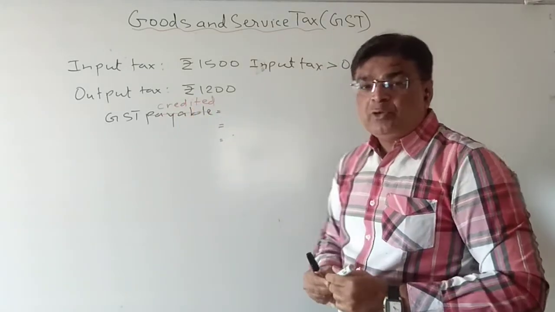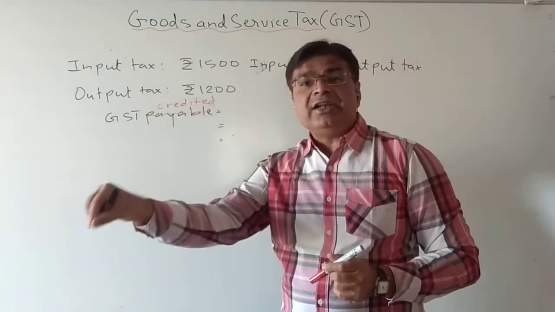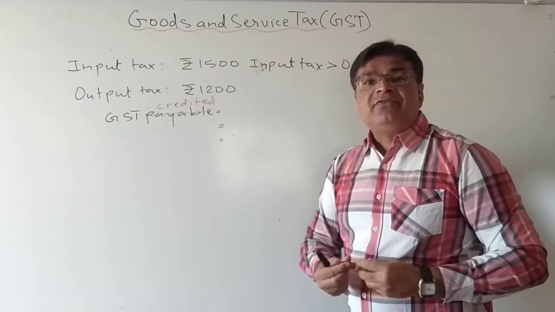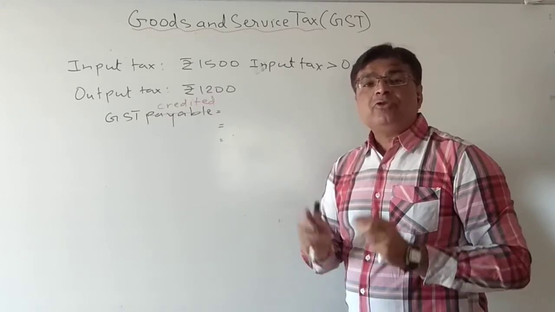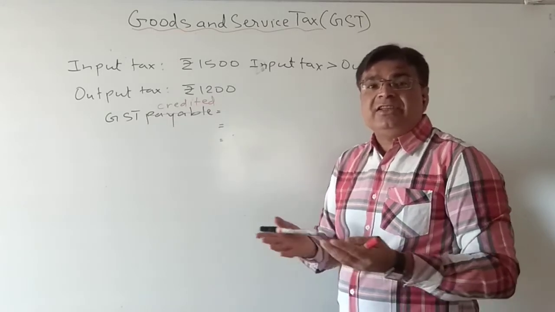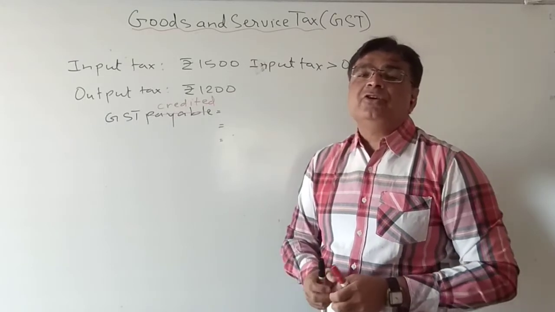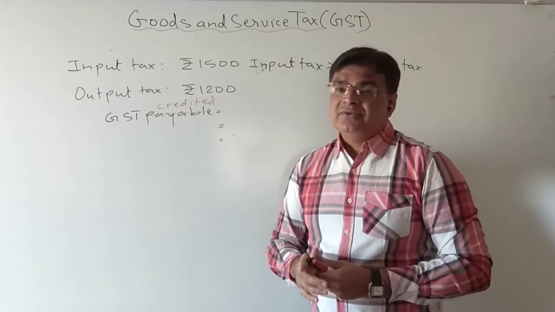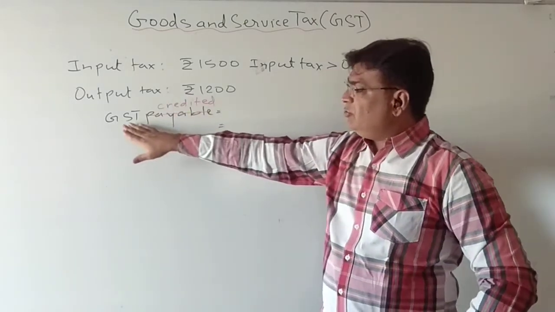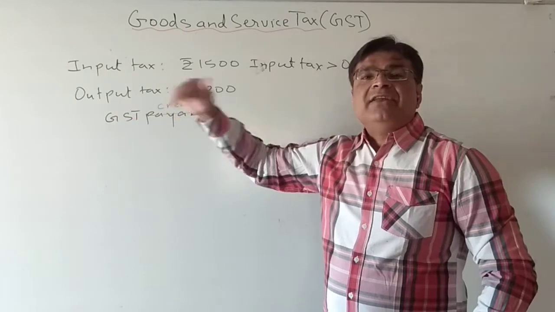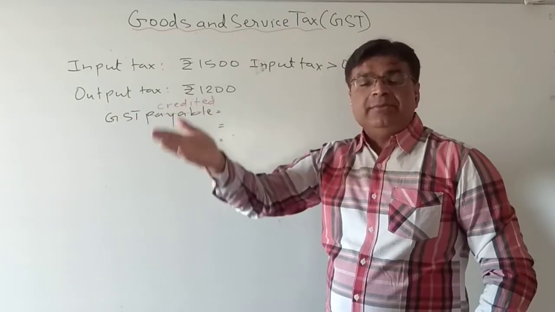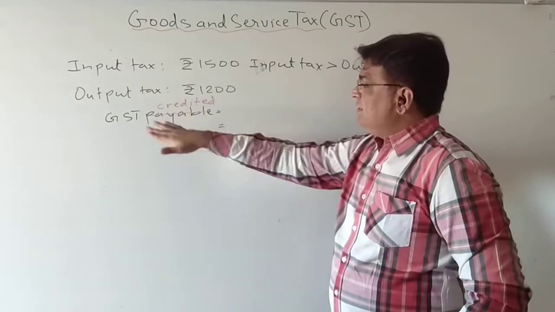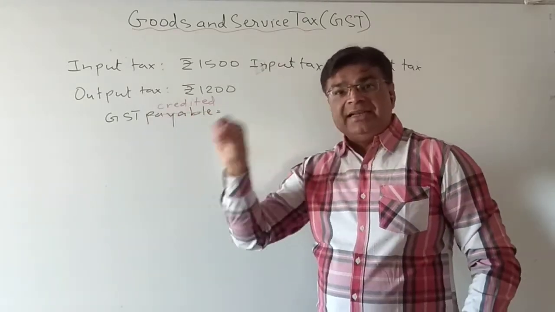What will the government do? The government will credit 300 rupees in your account because you have already deposited 1500 and you only got 1200. So the 300 GST will be credited in your account. Okay, so in this way it works. You are liable for paying GST whenever output tax is more than input tax. What happens if input tax is more than output tax? Then GST will be credited.